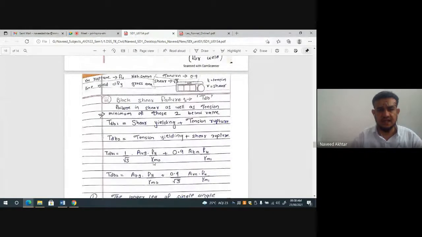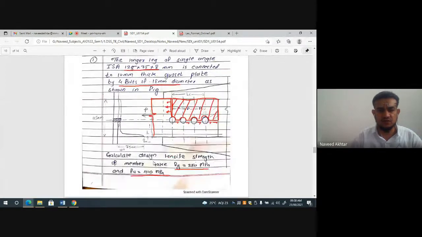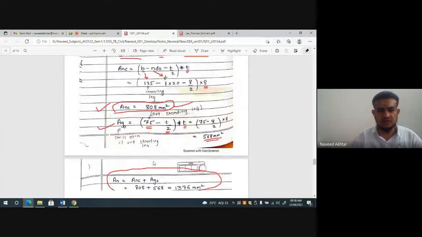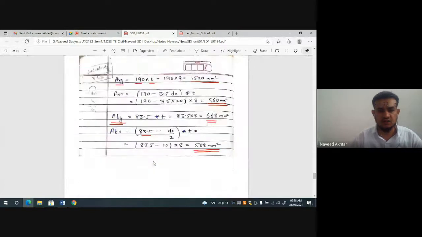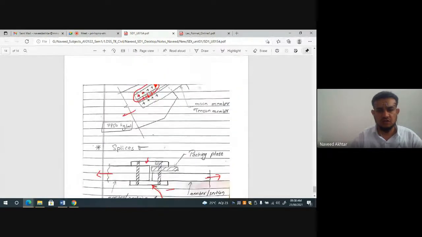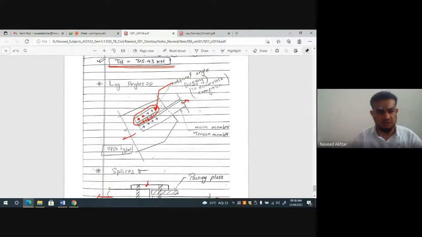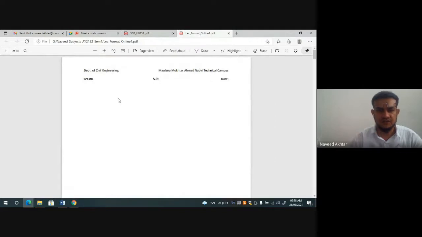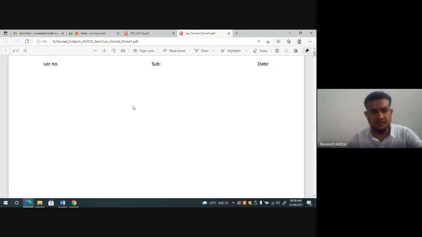If there is a double angle, we first take a single angle, and then you can go for the other side or twice the strength. Okay. Now we will come to our main part here, the lug angles. So if I will write here.